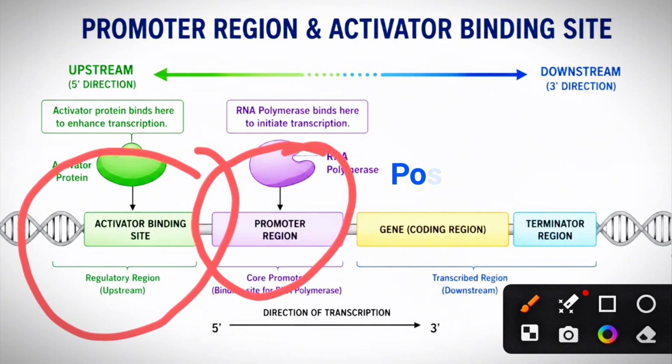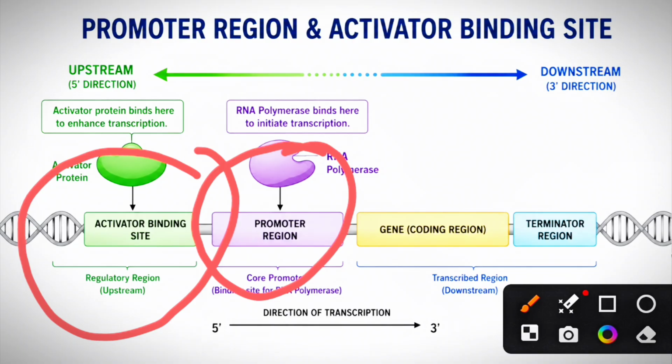CAP exerts positive control of the Lac operon. Positive control means the lac genes are going to be expressed. cAMP, or cyclic AMP, is synthesized by the enzyme adenyl cyclase. So cAMP is an activator molecule that should bind to the region adjacent to the promoter.